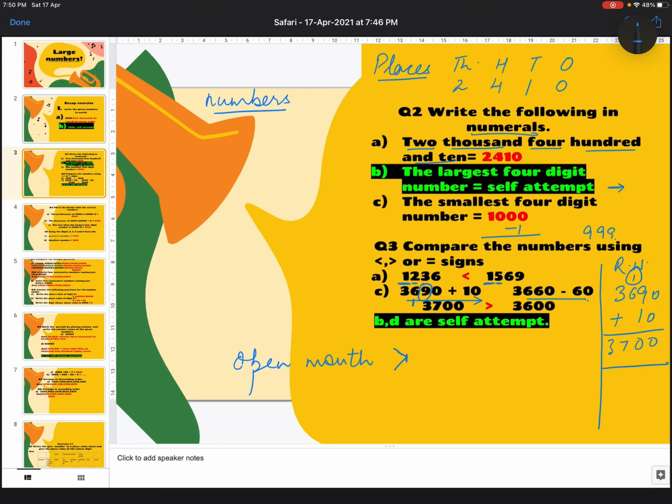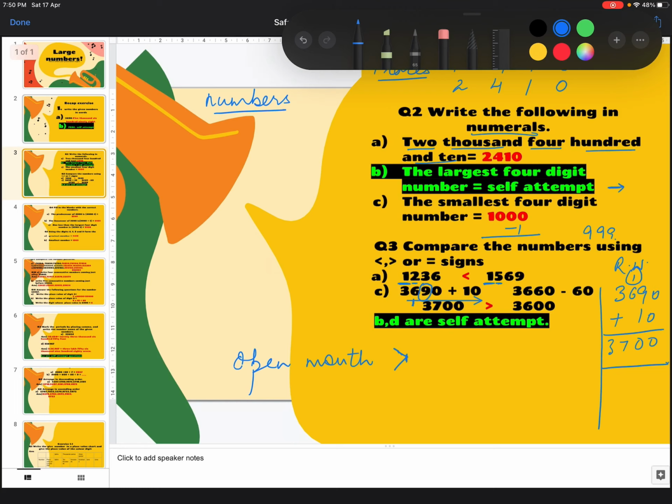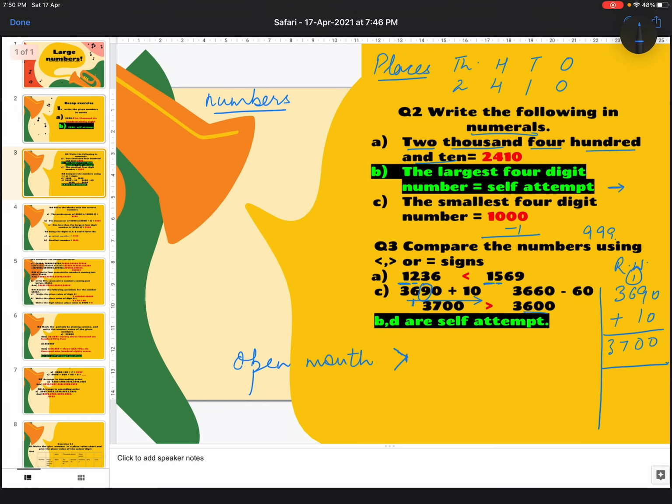On the right hand side, children, I have to subtract 60. If you can visualize, if you can imagine, if I subtract 60 from 60, I will get these two zeros. Will I? Yes, I will. Right? So subtracting 60 from 3660, I get 3600. Now compare, 3 and 3 are same. Sorry, 7 is bigger than 6. So the open mouth will be in front of 3700. I hope it is very, very clear how we do the greater than and less than sign, children.